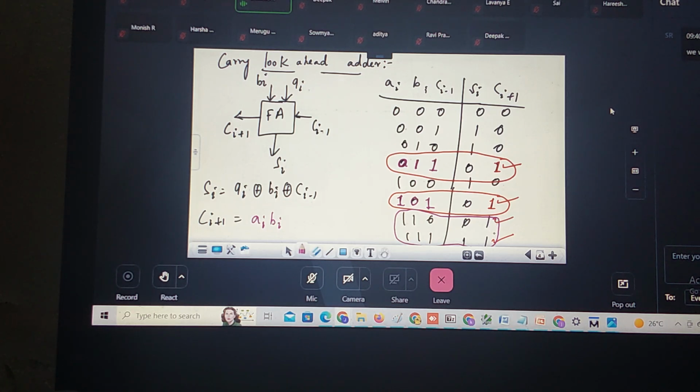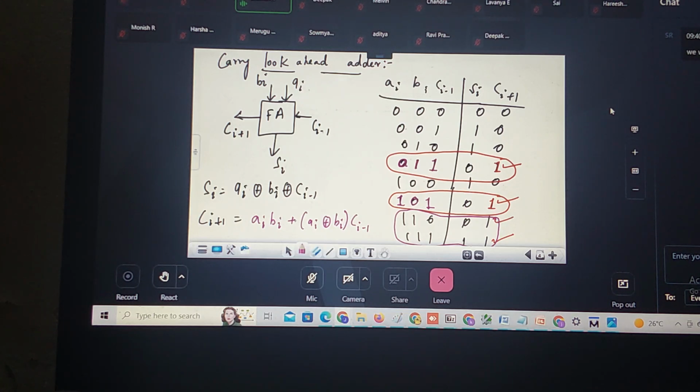Correct? And one more combination is A bar B, A B bar, which is nothing but my XOR operation. Correct? I can write plus Ai XOR Bi into C minus 1. This is the carry expression I can write. Carry is 1 when A XOR B, that is A bar B plus A B bar, into C. When I write A bar B plus A B bar, it is the XOR operation. Do you understand this?